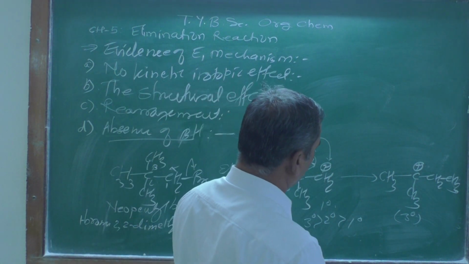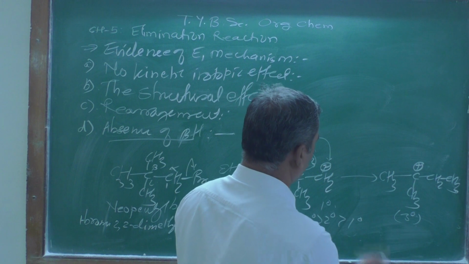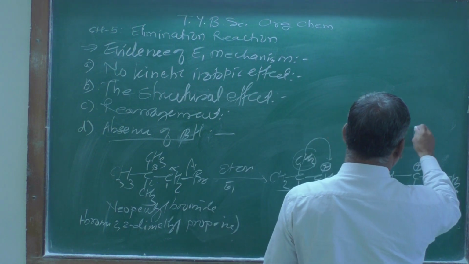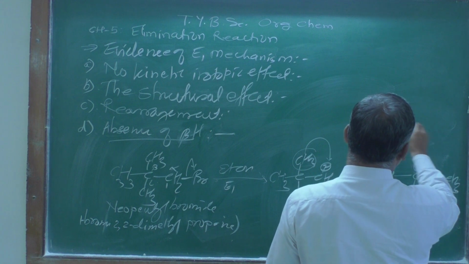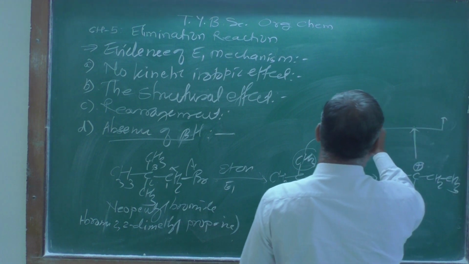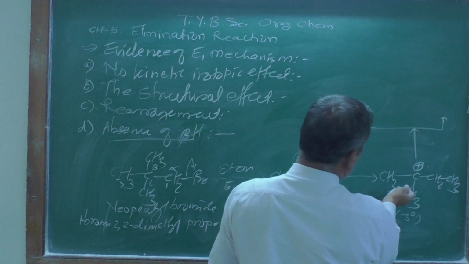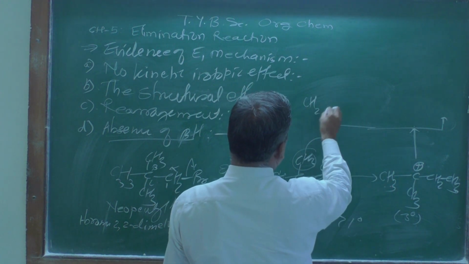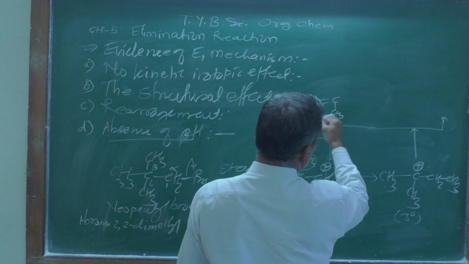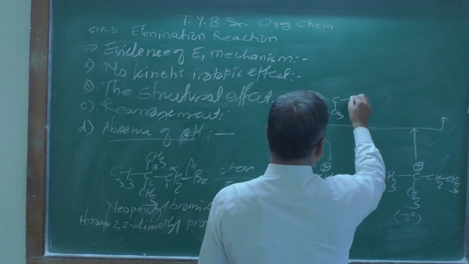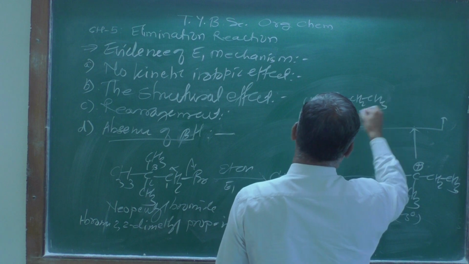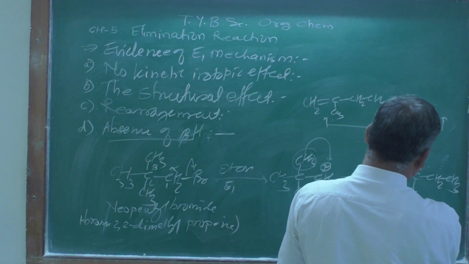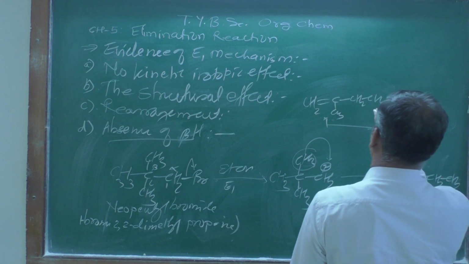Now after that, this rearranged carbocation gives elimination products. 2 products you are going to get in this case. One, losing the proton from here, the beta proton, we are going to get CH3, then CH2 and the CH3, that is 2-methyl-1-propene, which is according to which rule?